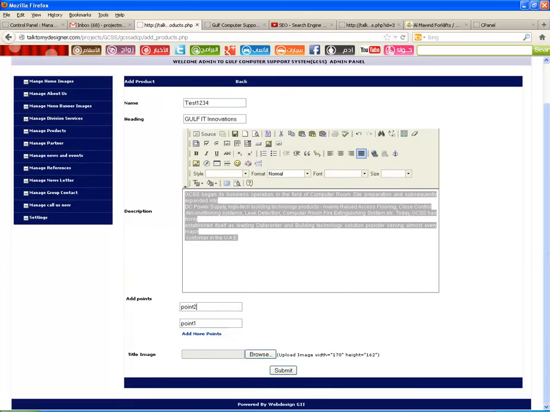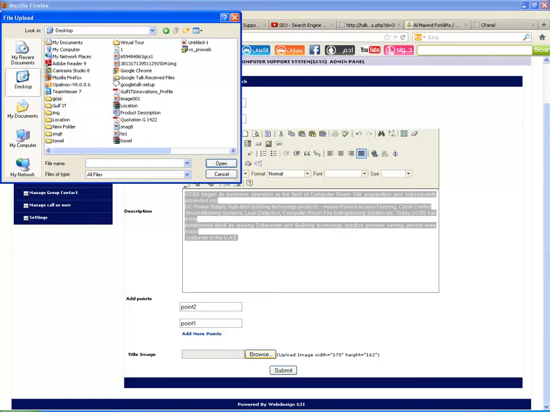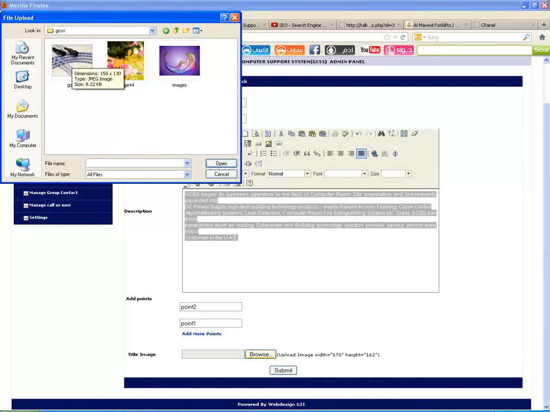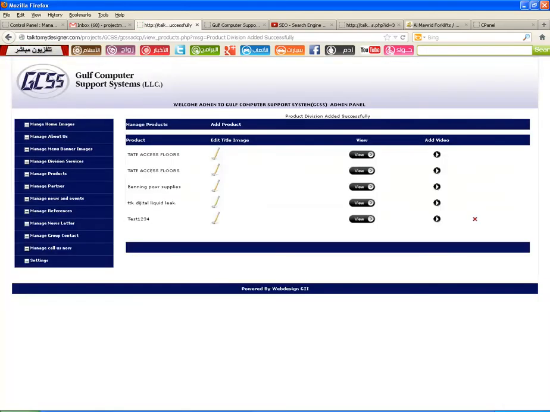to add. After that, if you want to add a title image, you can browse here. Then you can select the images that you need to display there. For example, I am selecting this thing. And its size should be within 170 and 162 pixel. If you click submit, it will be displayed in your website. So if you are submitting, this page will appear.